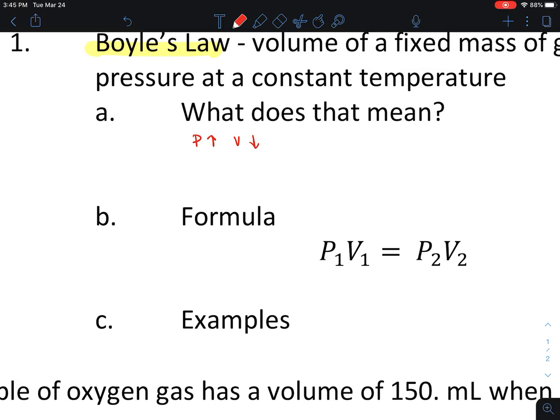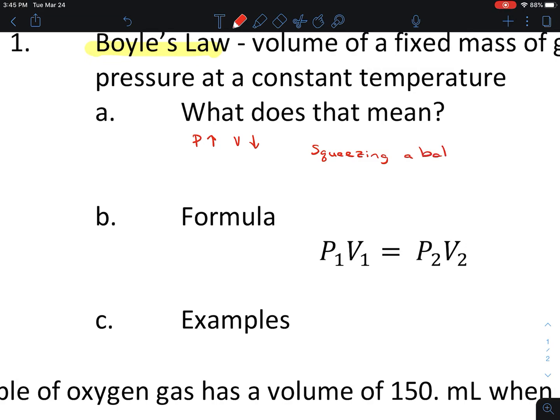Hopefully that makes sense if we think about having a balloon and we squeeze it, so we're increasing the pressure and decreasing the volume, right? If we squeeze a balloon, the pressure inside the balloon increases, and sometimes we pop the balloon. So that's one way to think about that. Think about squeezing a balloon. And we didn't change the temperature there.